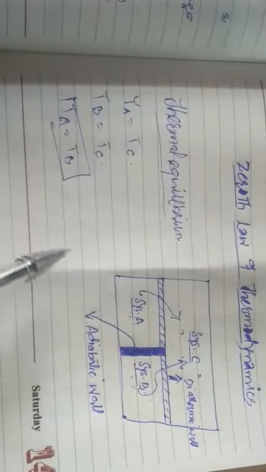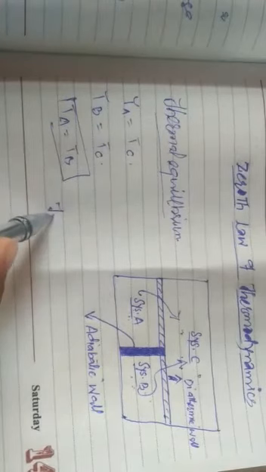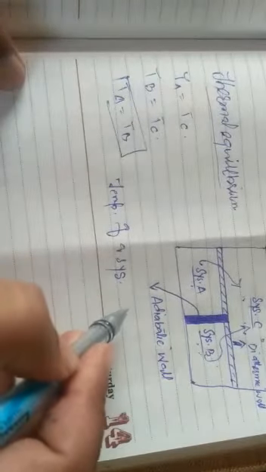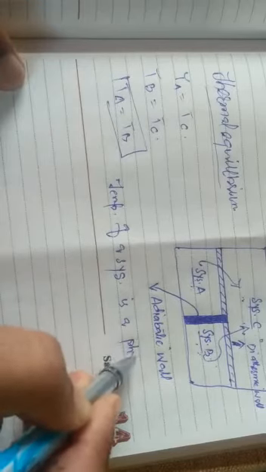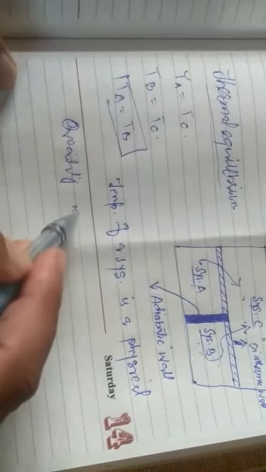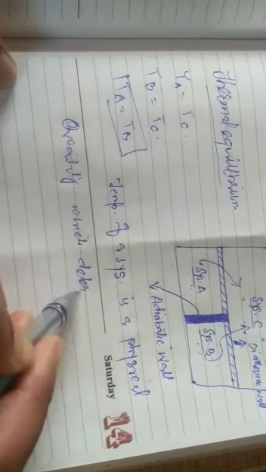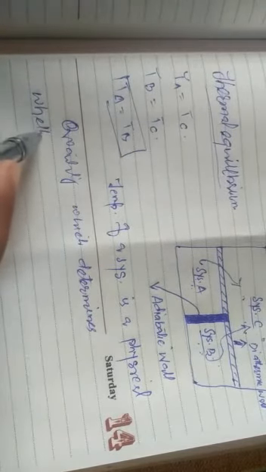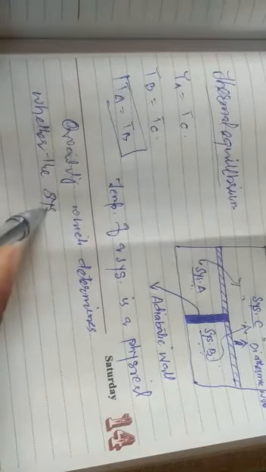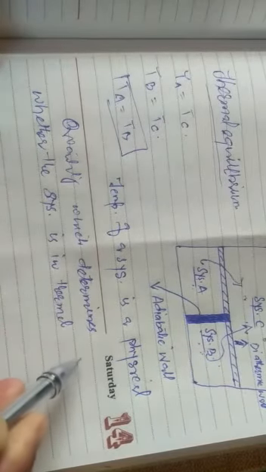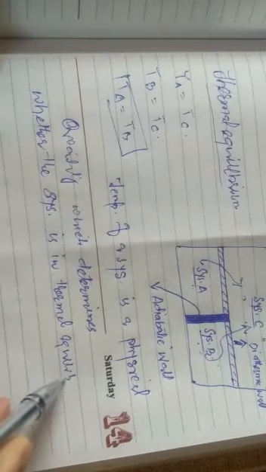Thus, the temperature of a system is a physical quantity which determines whether the systems are in thermal equilibrium with each other.